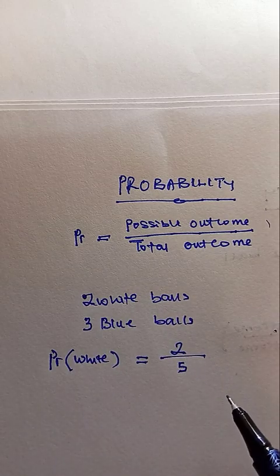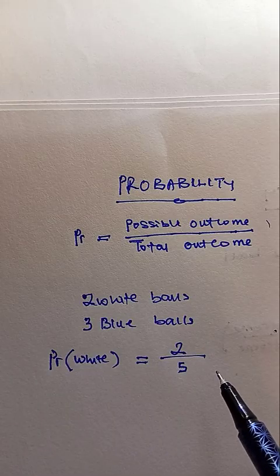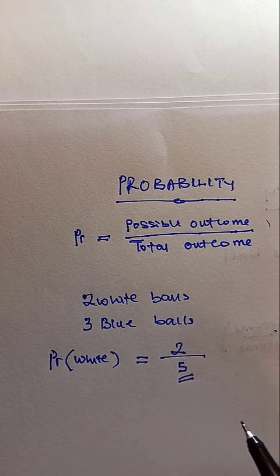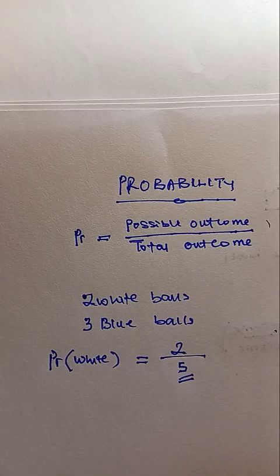So the chance of picking a white ball from a box containing two white balls and three blue balls is 2 all over 5. This is the simple answer for the probability of this very question. Again, we'll treat something else.